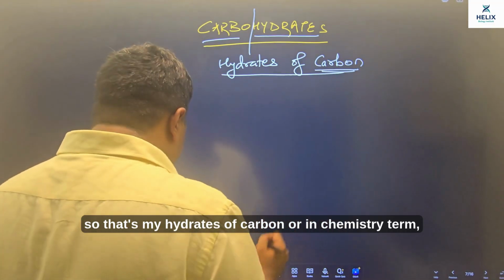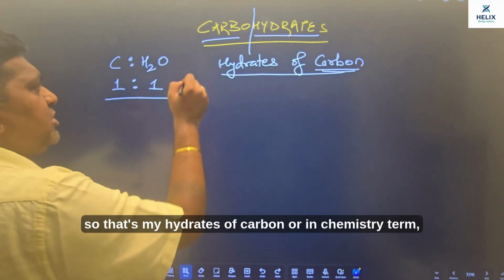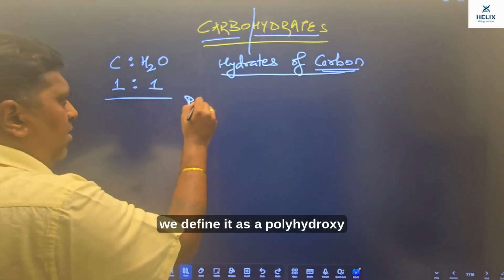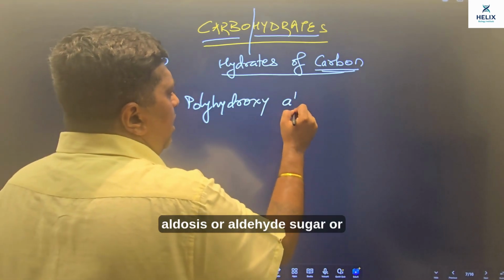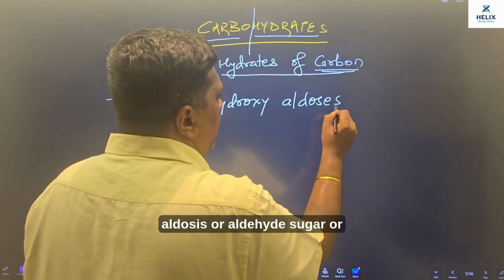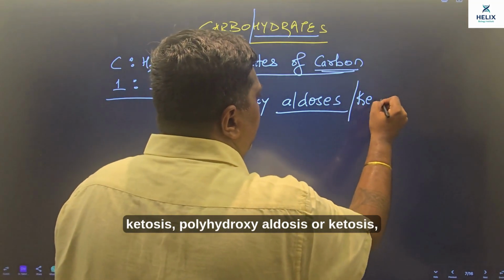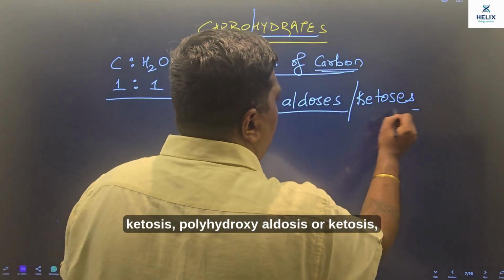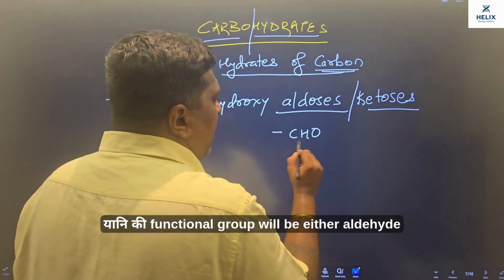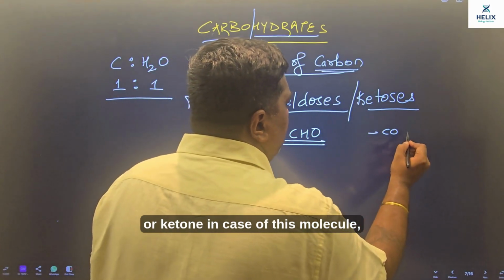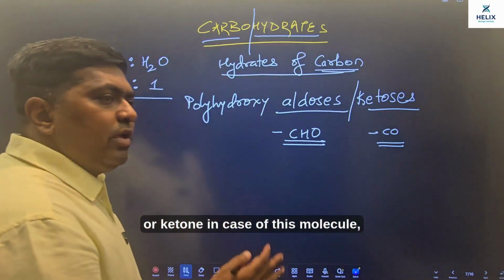So that's my hydrates of carbon, or in chemistry terms, we define it as polyhydroxy aldoses or ketoses. Polyhydroxy aldoses or ketoses, यानी कि functional group will be either aldehyde or ketone in case of this molecule.